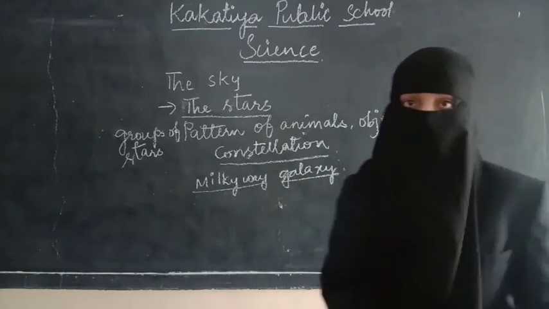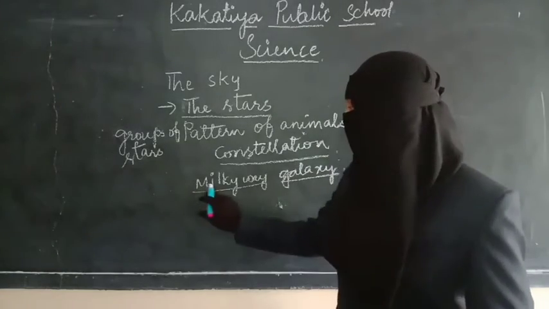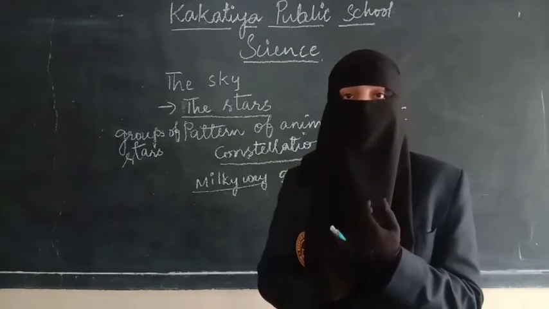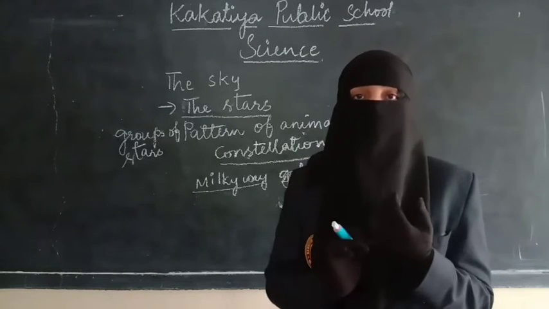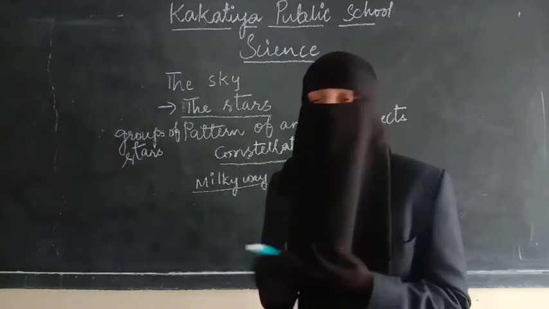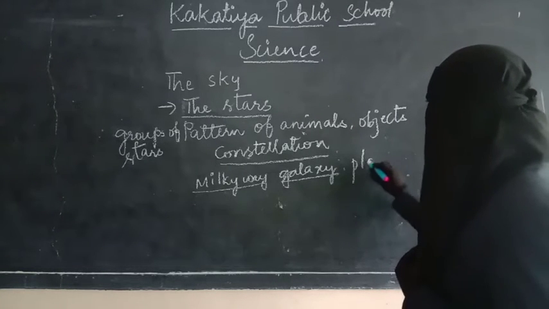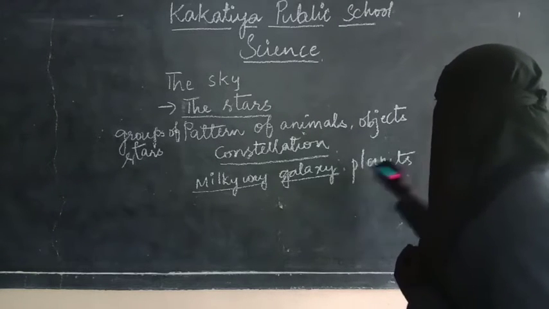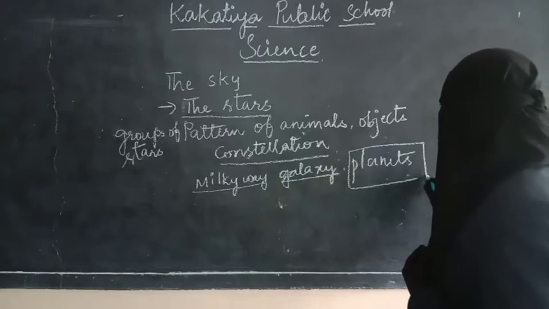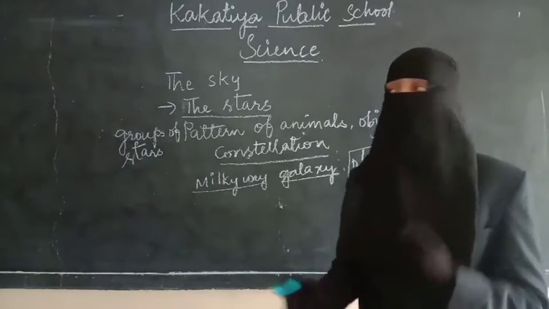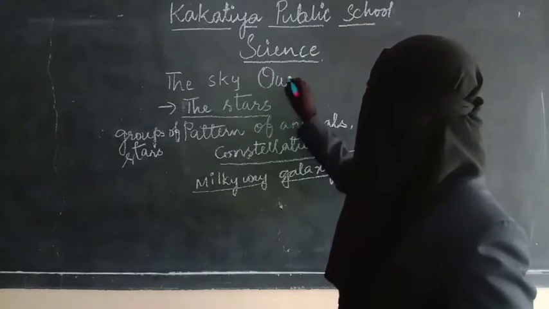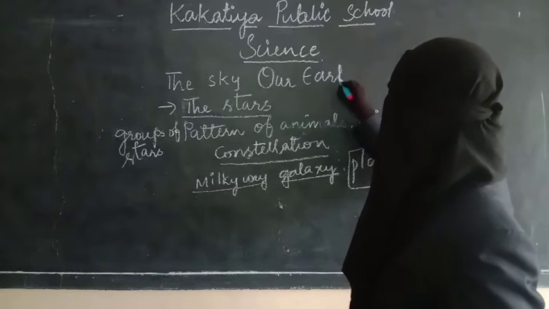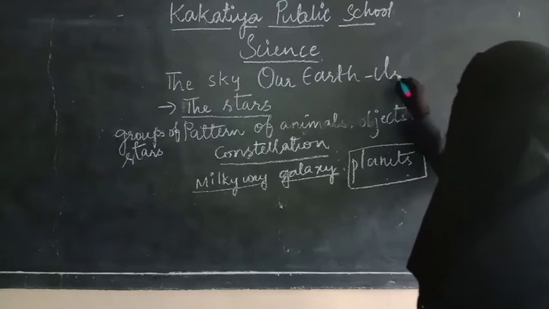The Milky Way galaxy. In this Milky Way galaxy, the stars are present, the sun is present, the moon is present, as well as all other planets. So our lesson name is Our Earth, its neighbors.